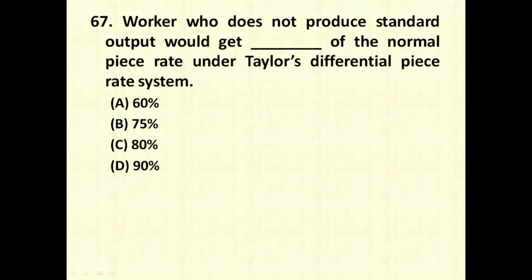A worker who does not produce standard output would get dash of the normal piece rate under Taylor's differential piece rate system. So Taylor's differential piece rate system has two basic rules. If he is producing high, then he gets 120% of the piece rate, and if he is producing less than the standard, he gets 80% of the piece rate. Therefore, in this case, he is not producing as per the standard, so he gets 80% of the normal piece rate.